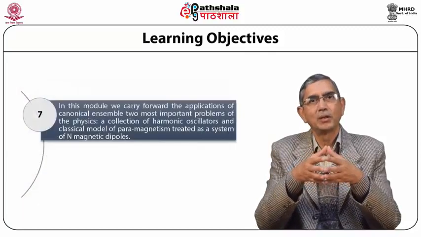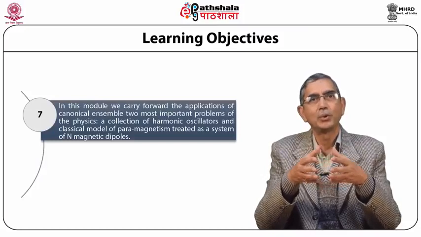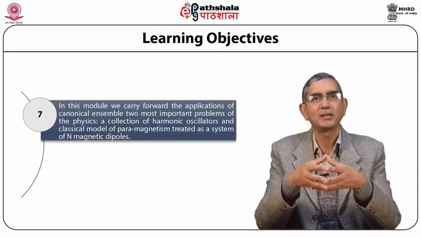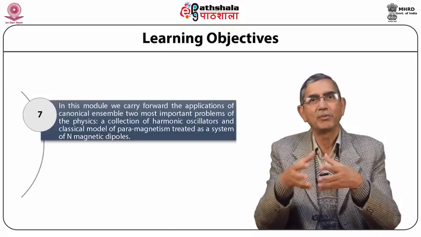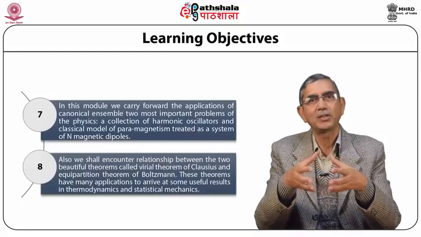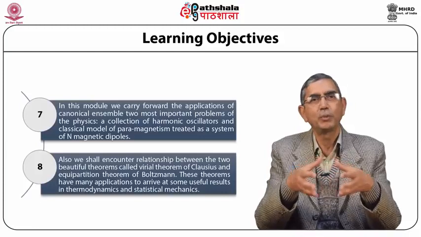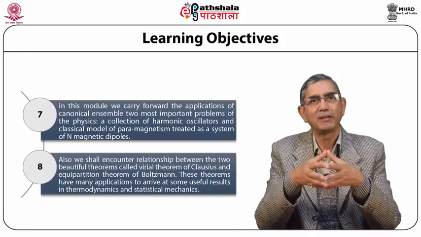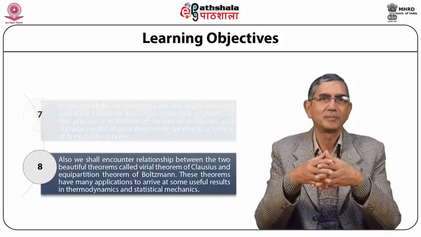In this module, we carry forward the applications of canonical ensemble to two most important problems of physics, a collection of harmonic oscillators and the classical model of paramagnetism treated as a system of n magnetic dipoles. Also, we shall encounter the relationship between the two beautiful theorems called the virial theorem of Clausius and the equipartition theorem of Boltzmann. These theorems have many applications to arrive at some useful results in thermodynamics and statistical mechanics.